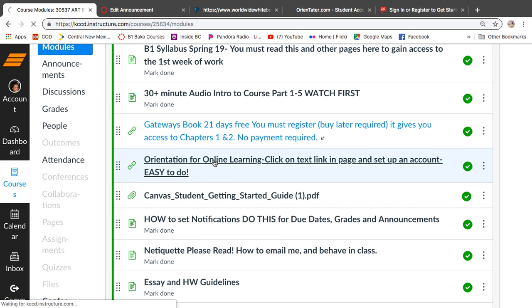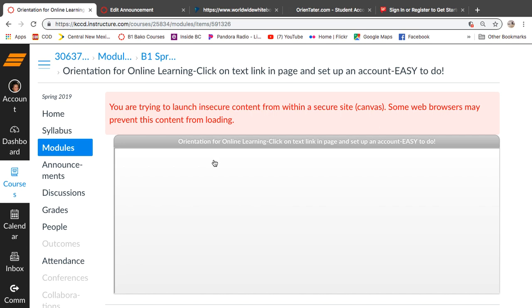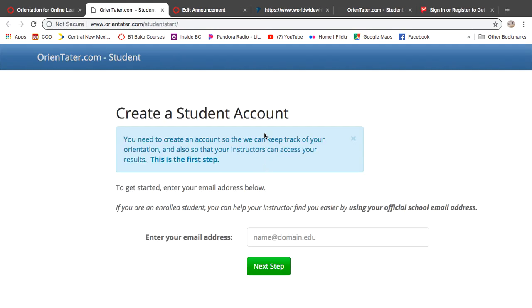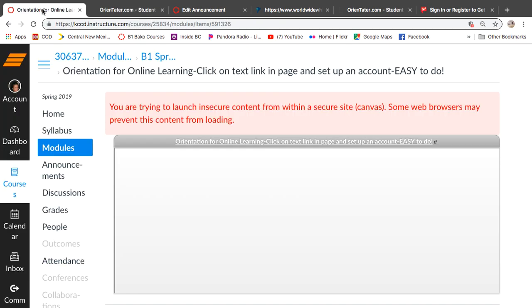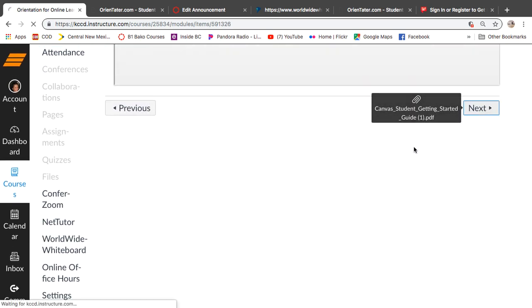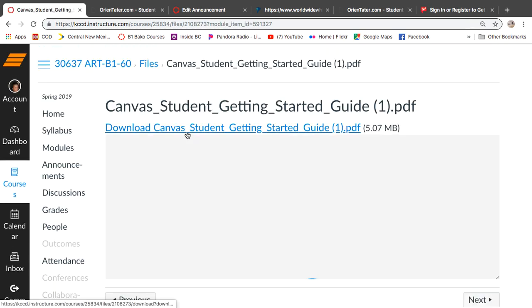So if you click here, you're going to get this weird thing here for a minute, and then you'll click on that gray bar. Then you're going to create a student account, okay? And this is going to help you with the online learning. I can't really show you this, unfortunately. The teacher view versus the student view, it's kind of hard to explain. It's different. So make sure you're checking these things out.